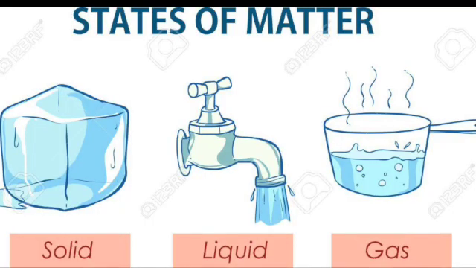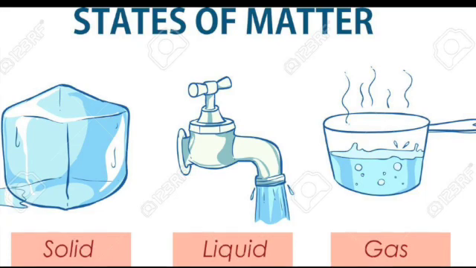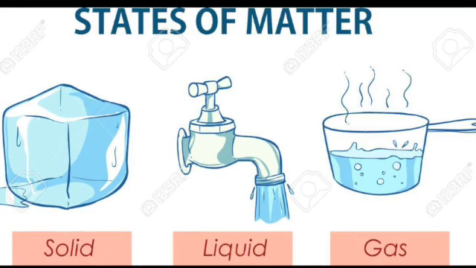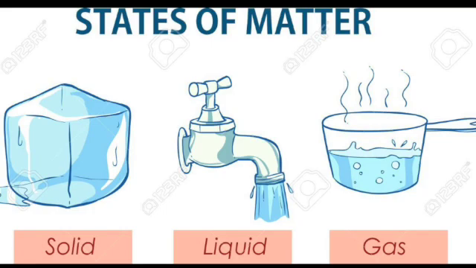Solid. Solids are objects that hold their shapes like bricks or coins. Liquid. Liquids are particles that move around and they determine their shape based on their container, like milk or orange juice. Gas. Gas has no size or shape, and it moves around freely like the air we breathe.